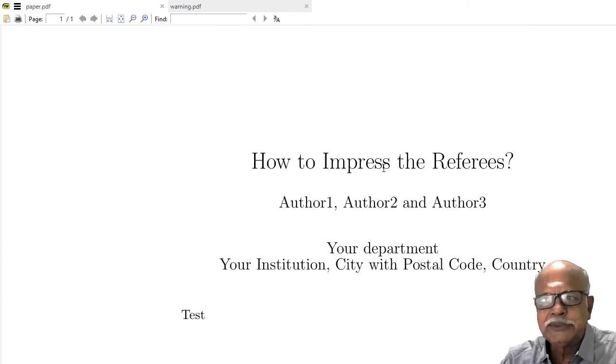Notice that the font, the position, the alignment used for title, list of authors, their address are all already fixed in the article class file. You need not do anything about it.